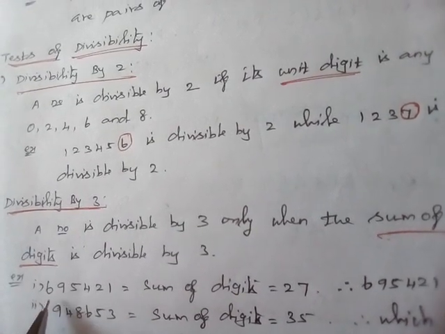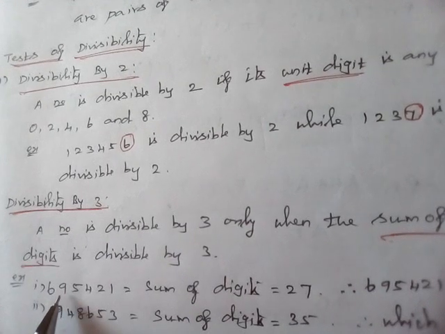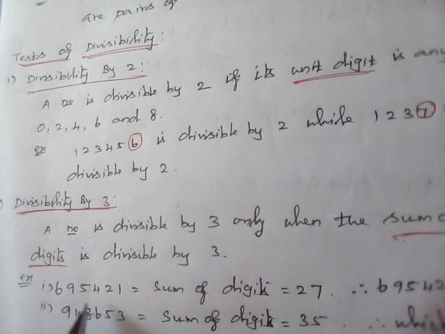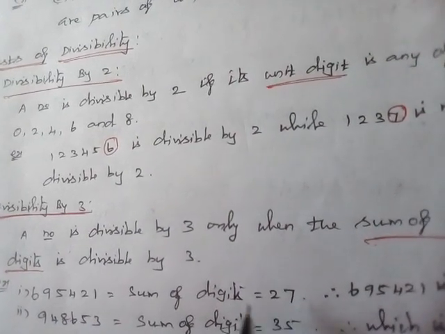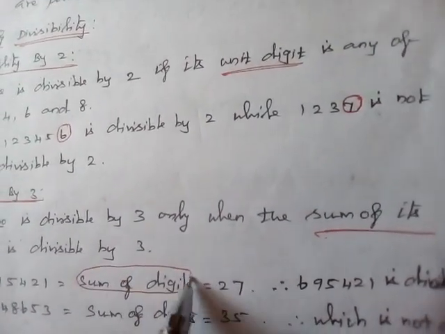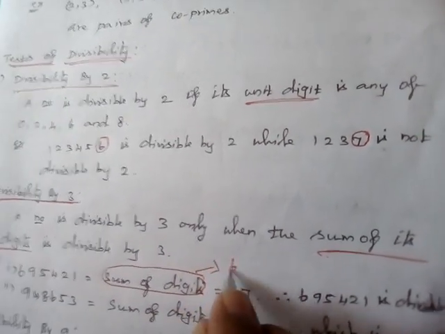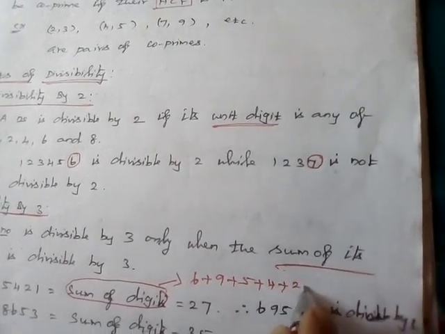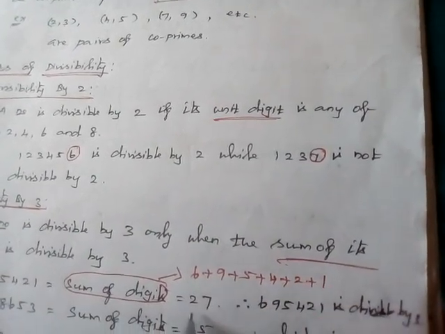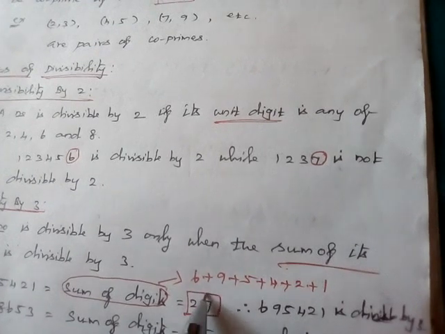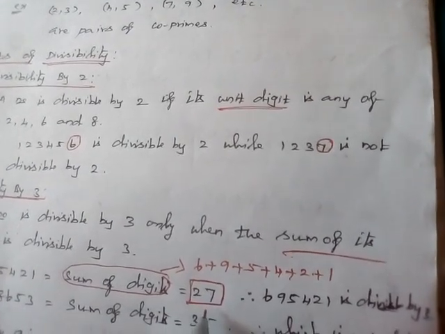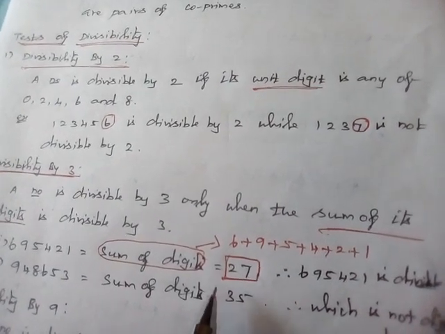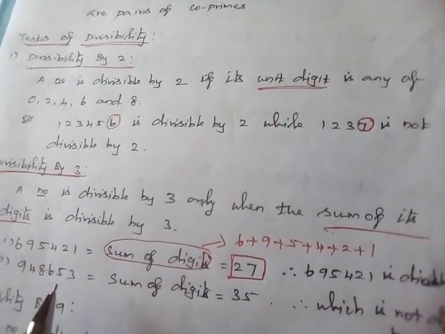Sum of the digits: 6 plus 9 plus 5 plus 4 plus 2 plus 1. The sum of the digits becomes 27. We know 27 is divisible by 3, so the entire number will be divisible by 3, that's all. This is the condition for a given number to be divisible by 3.